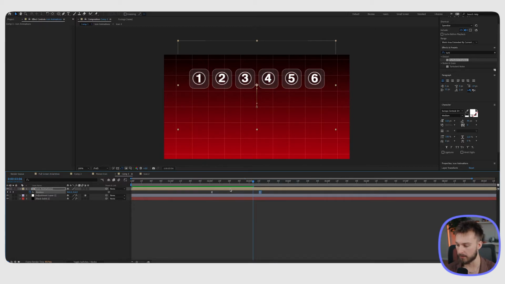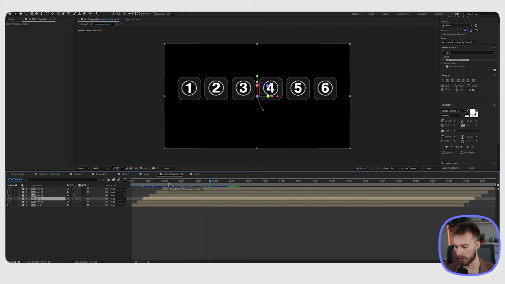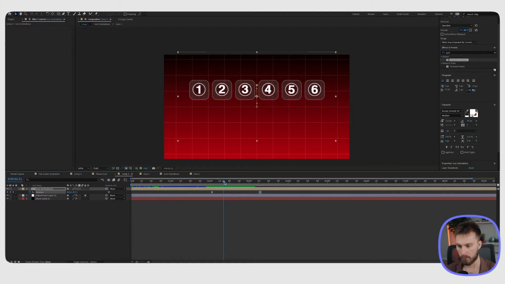So I'm going to go back into this icon animation comp. For icon 3 and 4, we're going to make them bigger, right when they appear and start to animate up into the frame. So we have to find out the correct timing. I'm going to go back to our original comp, and right when it gets about here in this comp, that's when we want to have these get a little bit bigger.